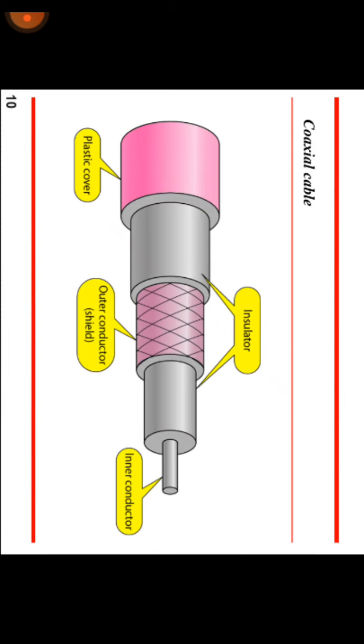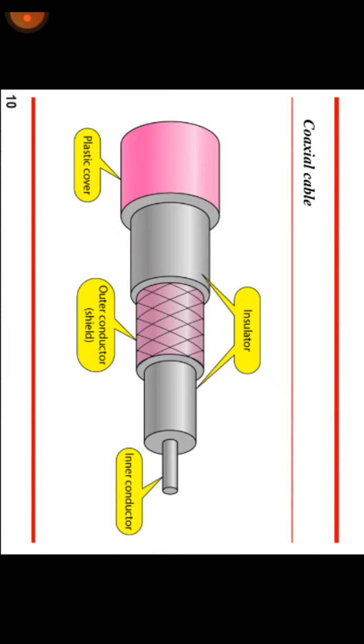Next one is the coaxial cable. First we have to see what a coaxial cable is, and why we need it. Coaxial cable is a type of copper cable. It is specially built with a metal shield and other components to block signal interference. We have to block the signal interference.